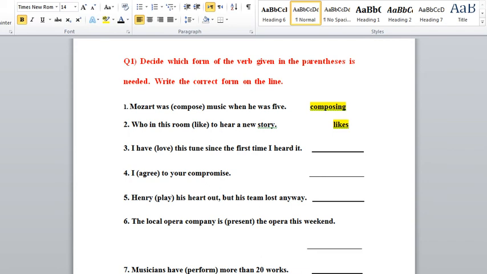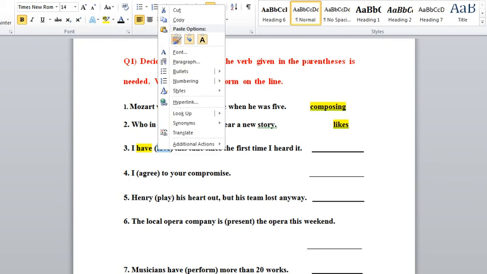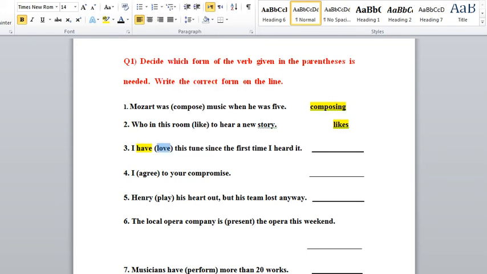The third one I have here, and the clever one will say, teacher, I have verb to have before the verb. Whenever you have the verb to have before the verb, yes, it's a past participle. This is the present perfect of the verb. So I will copy the verb over here and show you how to put the answer. It will be who loved, because I have the verb to have in the present form.